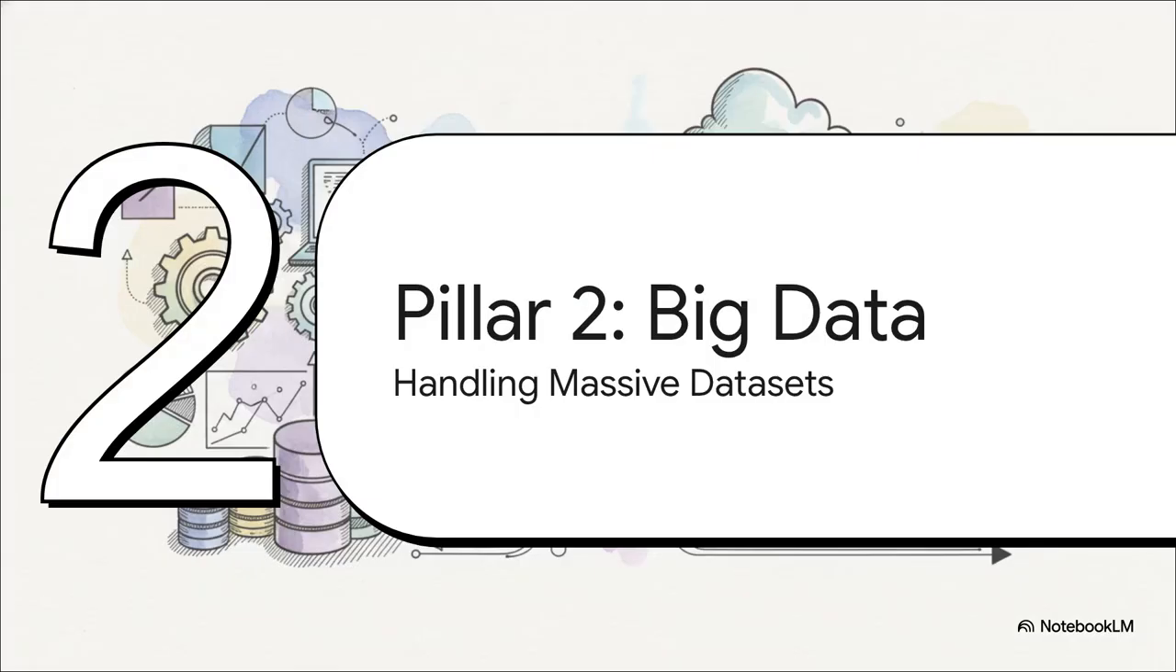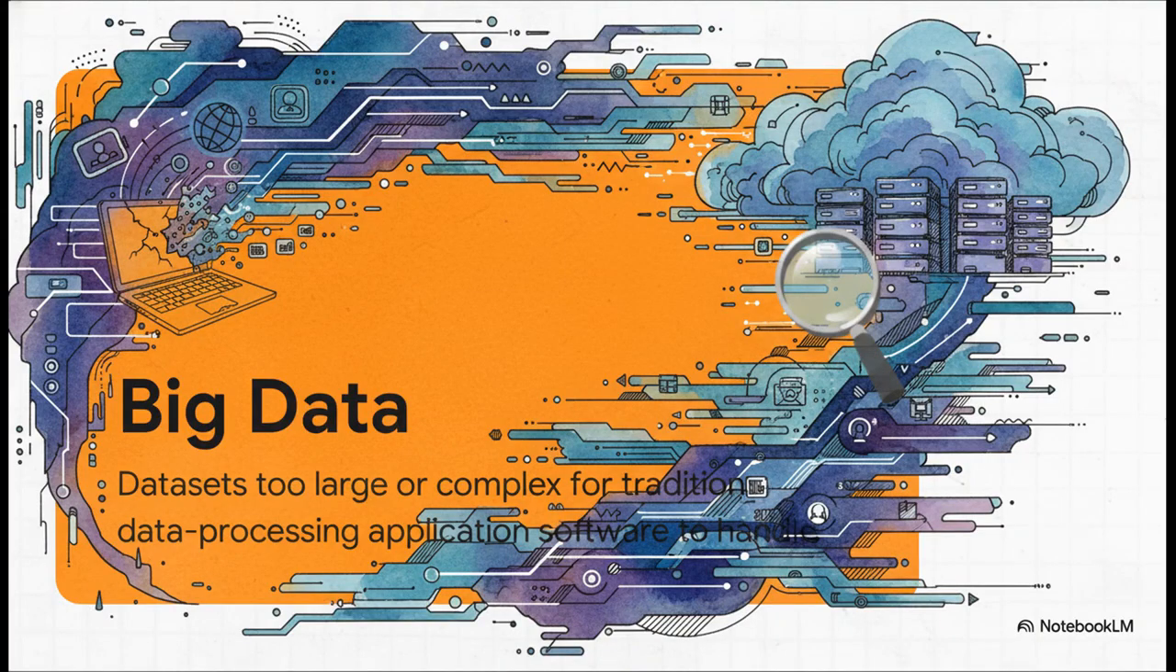Okay, so once you've got your Python skills down, you're going to realize pretty quickly that not all data fits into a nice, simple Excel file. And that brings us to Pillar 2, the tools you need for handling absolutely massive data sets. You hear this term big data thrown around all the time, right? Well, it's actually pretty simple. It just means data sets that are so big or so complex that the normal software on your laptop just can't handle them. We're talking about a scale that needs a totally different approach.